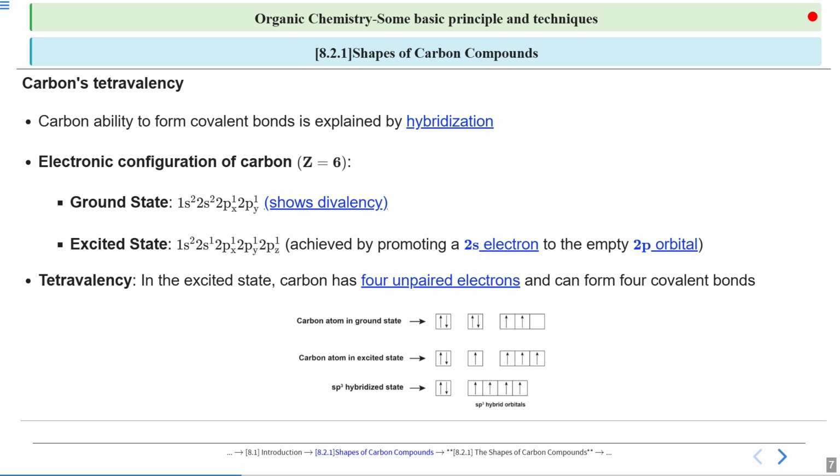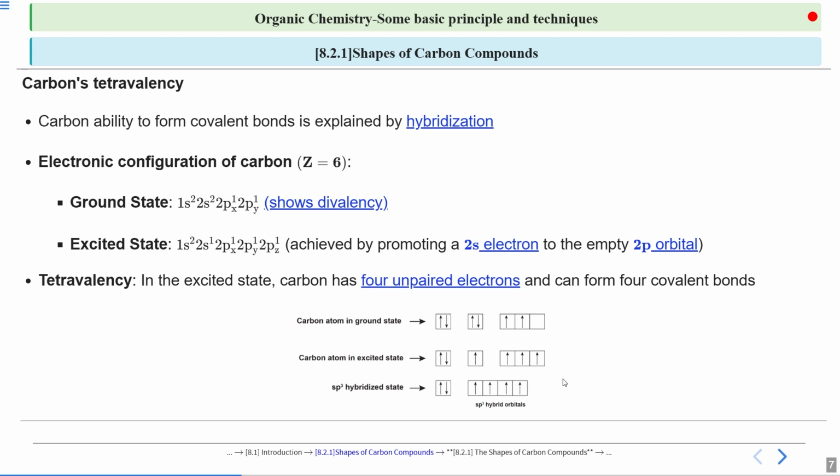Got it? So this is basically, after excitation, your hybridization. And which kind of hybridization? sp3 hybridization, achieved by hybridizing the s subshell and all of the three orbitals of the p subshell.